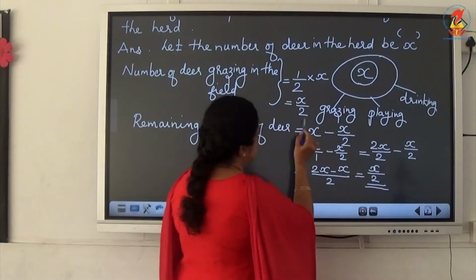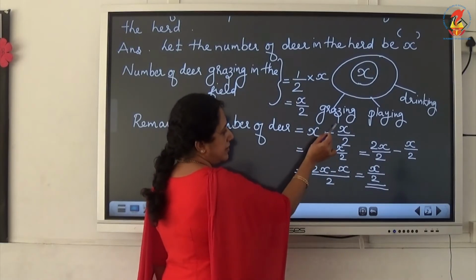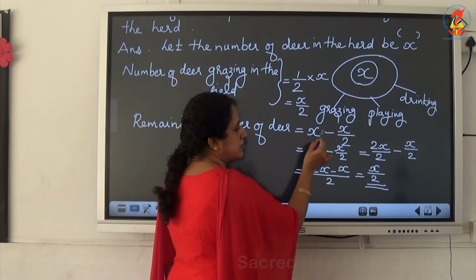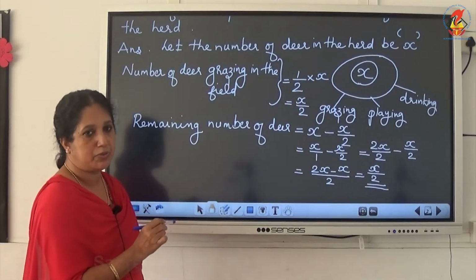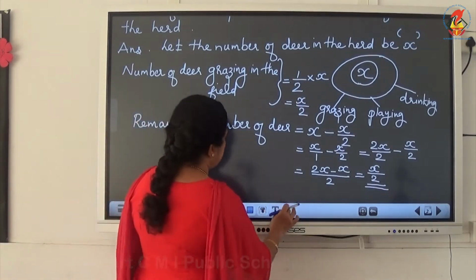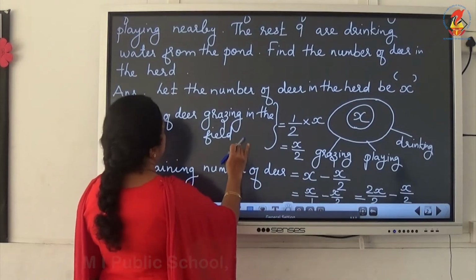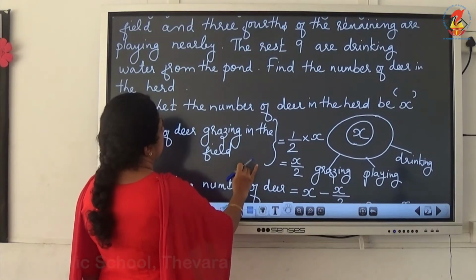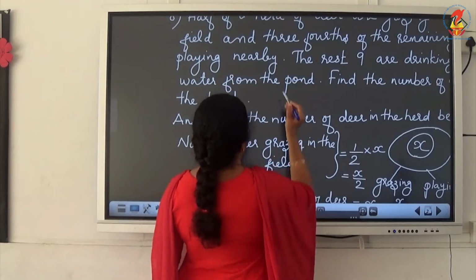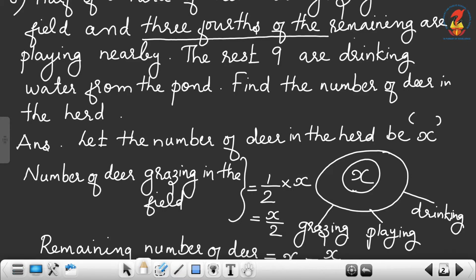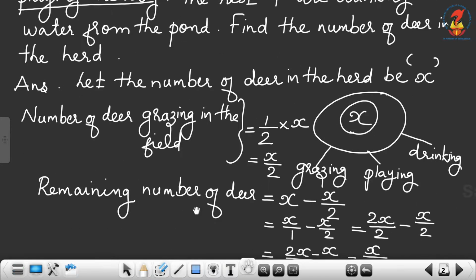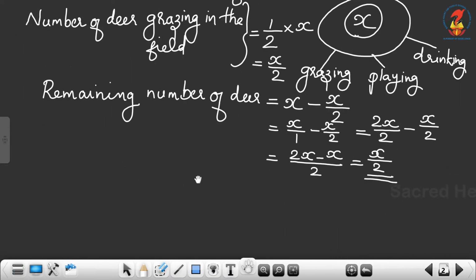Otherwise, you know that the total number is x. When you subtract x by 2 from x, what will you get? x by 2. So the remaining number of deer is equal to x by 2. Then what is given in the question? The remaining number we found. Then it is given that 3/4 of the remaining are playing nearby. So the remaining number is x by 2.